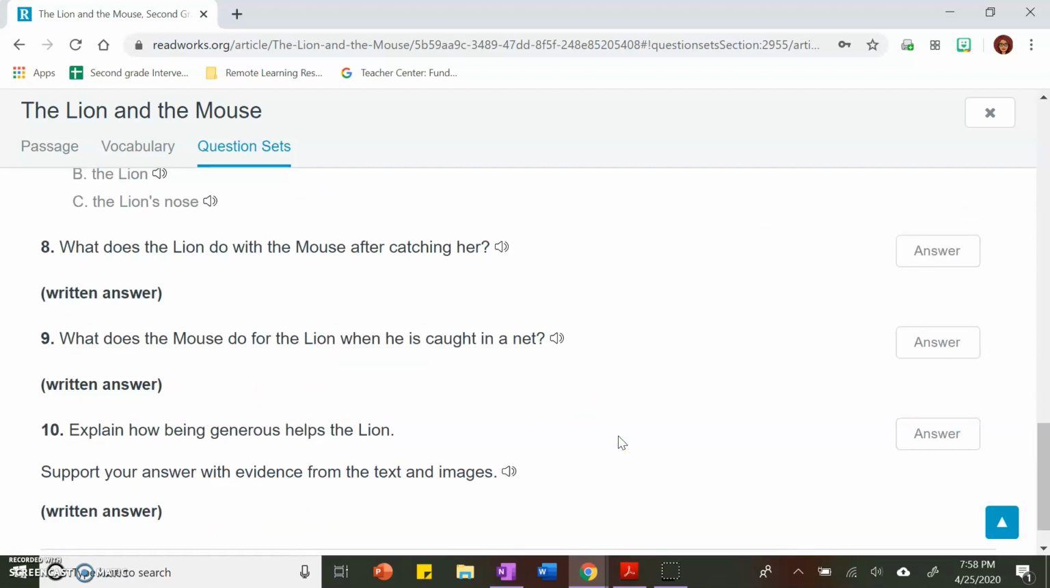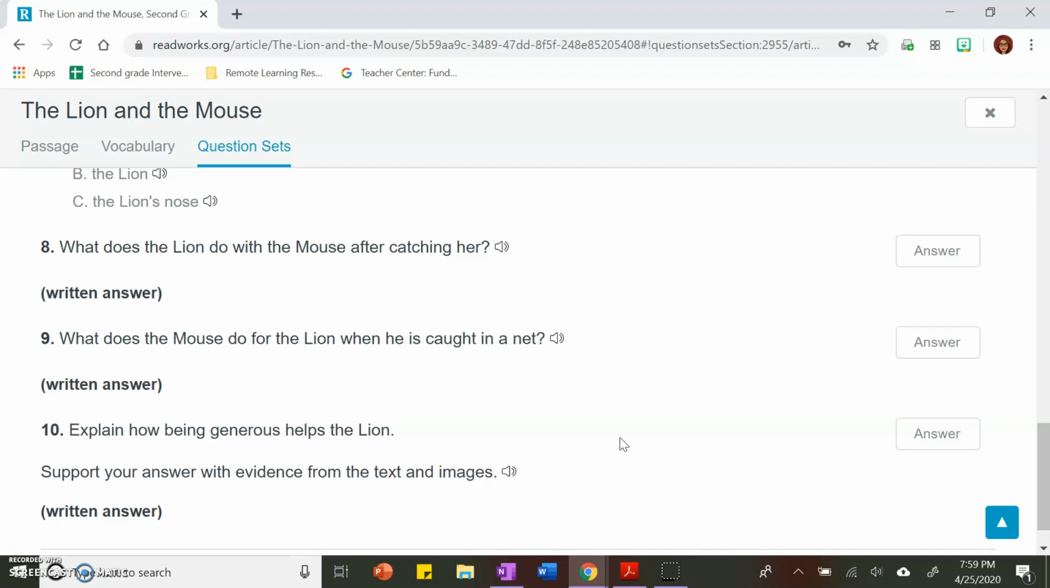Number 8, 9, and 10 are questions where you will need to type in your own answer. Number 8. What does the lion do with the mouse after catching her? Number 9. What does the mouse do for the lion when he is caught in a net? You might want to start your sentence off by saying, the mouse blank.